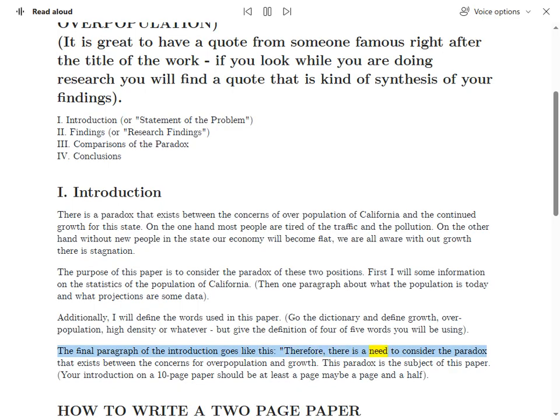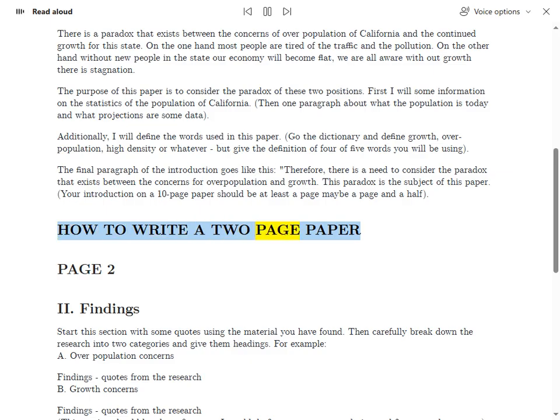Therefore, there is a need to consider the paradox that exists between the concerns for overpopulation and growth. This paradox is the subject of this paper. Your introduction on a 10-page paper should be at least a page, maybe a page and a half. How to write a 2-page paper.